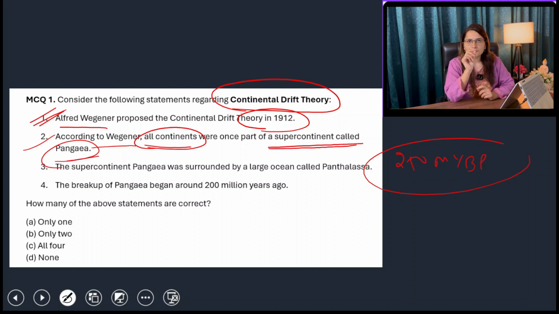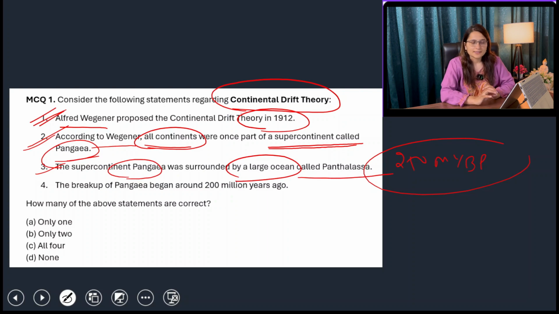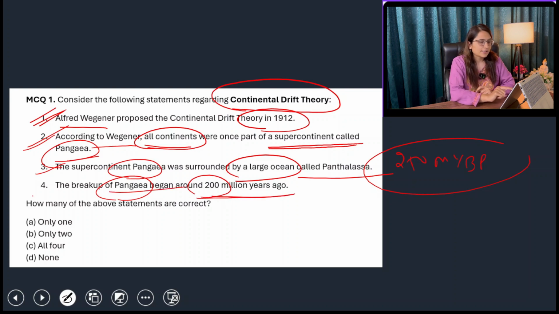After the breaking of Pangaea into two parts, those forces were responsible for multiple breakups of Laurentia and Gondwanaland as well. So North America, Africa, South America, all these continents were formed. So yes, statement number 2 is also correct. The supercontinent Pangaea was surrounded by a large ocean called Panthalassa. Yes, this statement is also right. The breakup of Pangaea began around 200 million years ago. Yes, 250 million years ago was the start of Pangaea breaking, and then ultimately Laurentia and Gondwanaland were formed. These two continents basically had the Tethys Sea in between.